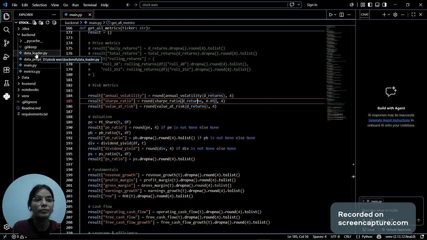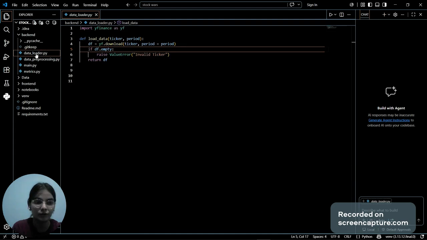Here we are, this is the backend architecture. Now first, I've used Fast API. So what is Fast API? Fast API serves as the bridge between the front-end dashboard and the stock analytics engine.